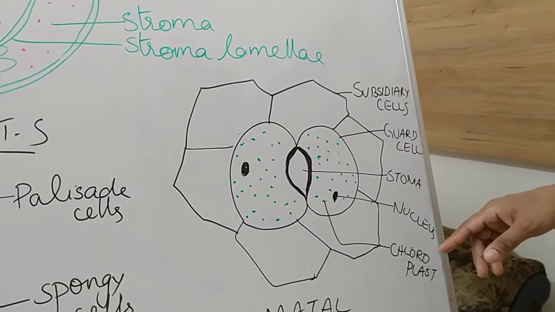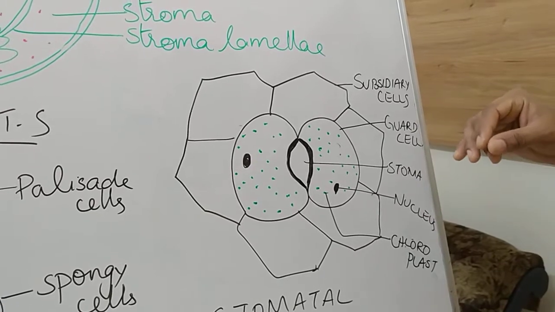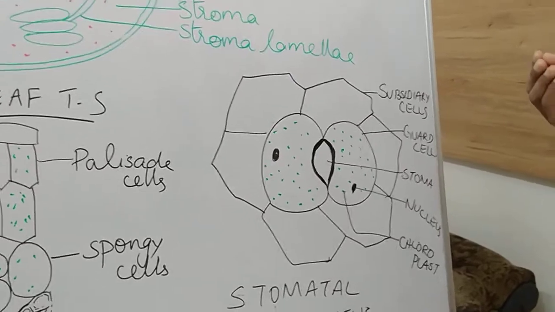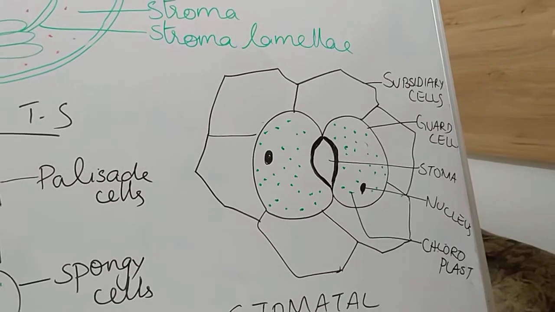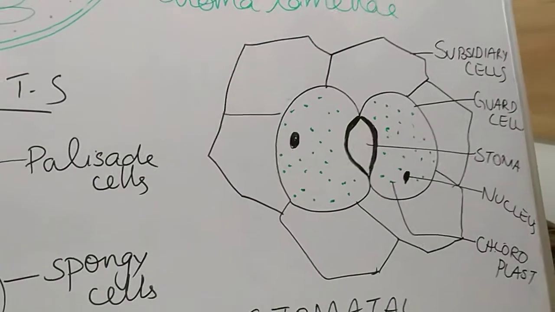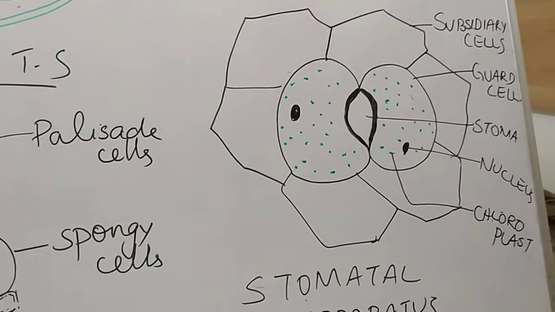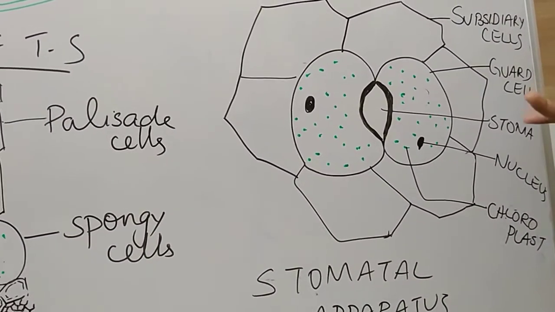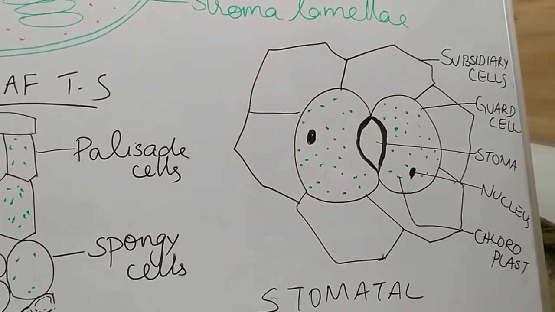I hope you know what a dicot plant is. What are dicot plants? If you see the seed of a plant and it has two cotyledons, like pulses, such plants we call dicot plants. What are monocot plants? Only one cotyledon. Like in the case of rice, you cannot make two splits, whereas gram you can make two splits. That's how you differentiate between dicot and monocot. Gram is dicot and grass is monocot.